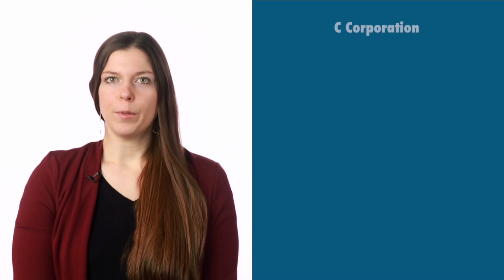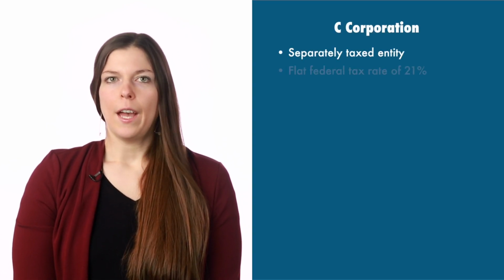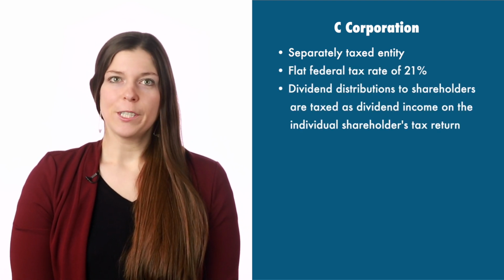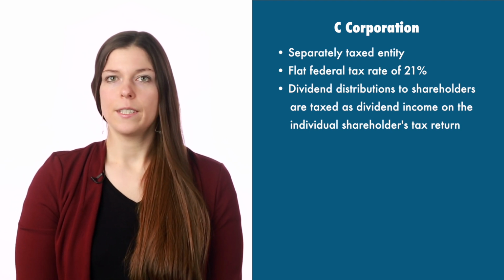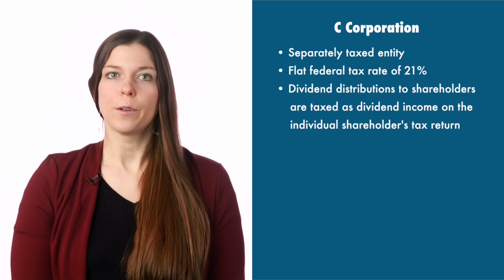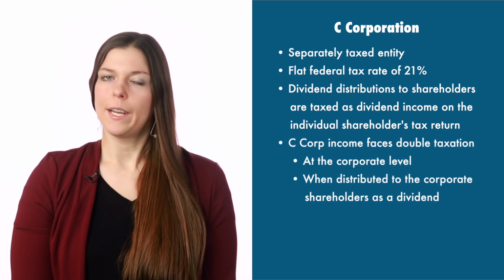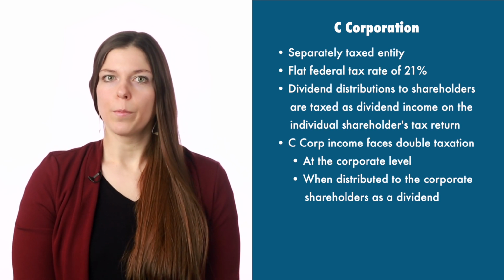Let's start by talking about C corporations. C corps are separately taxed entities. They pay taxes at the corporate level at a flat federal rate of 21%. Also, when a C corporation makes a dividend distribution to a shareholder, that distribution is taxed as dividend income on the individual shareholder's tax return. C corporation income therefore faces double taxation, once at the corporate level and again when distributed to the corporate shareholders as a dividend.